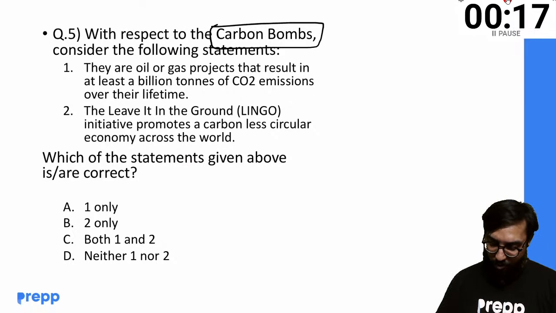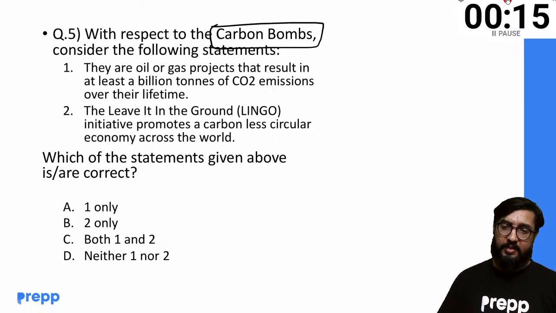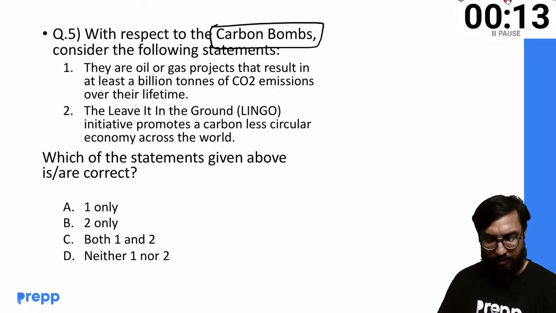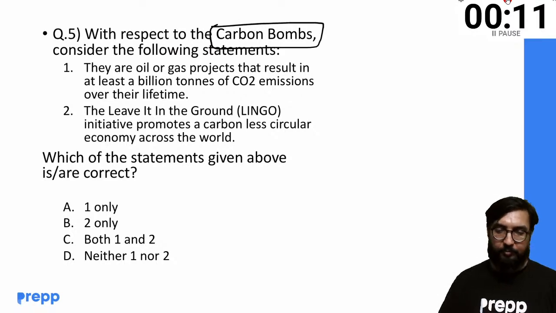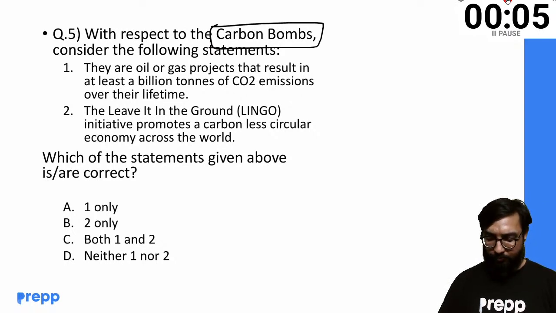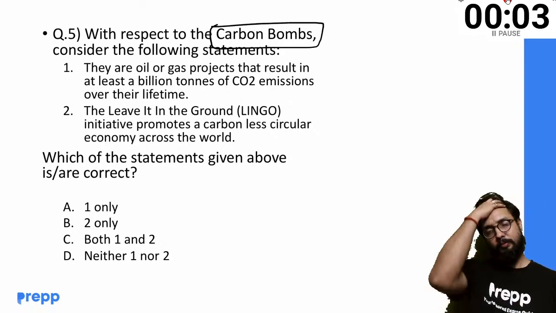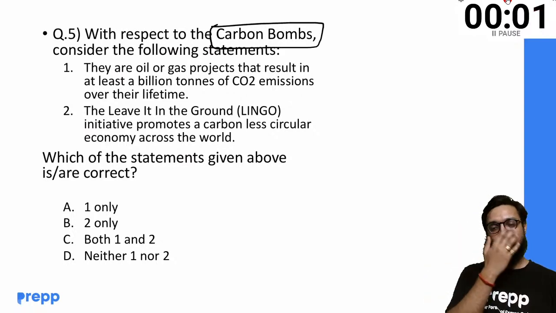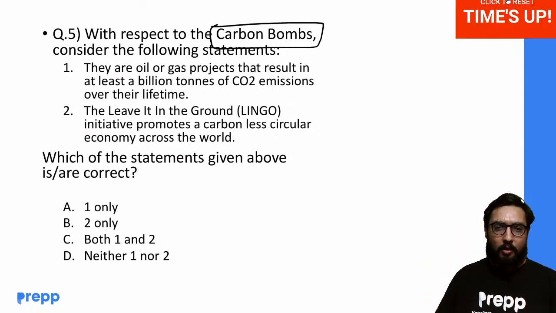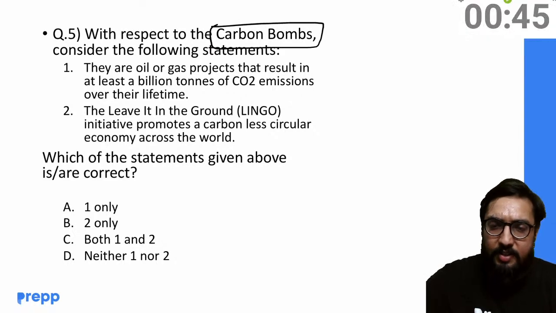So glad to see most of you are getting these answers right. Okay, so let's discuss it quickly.